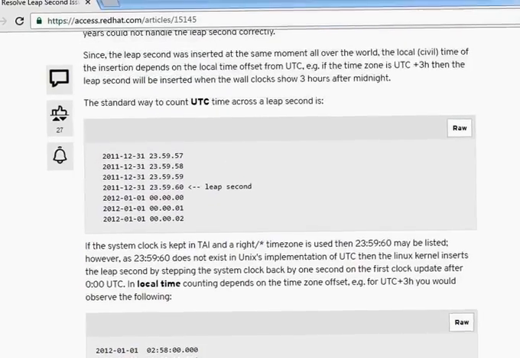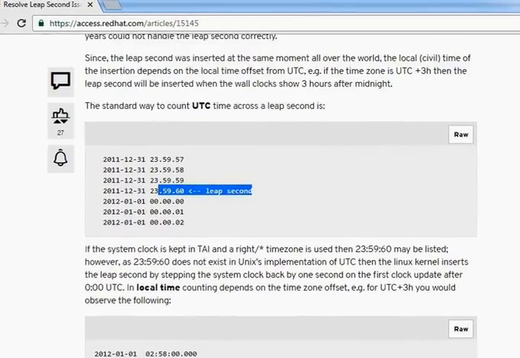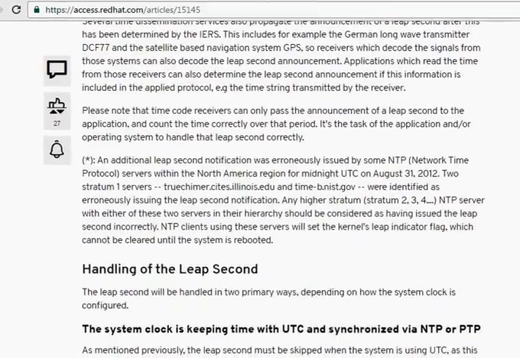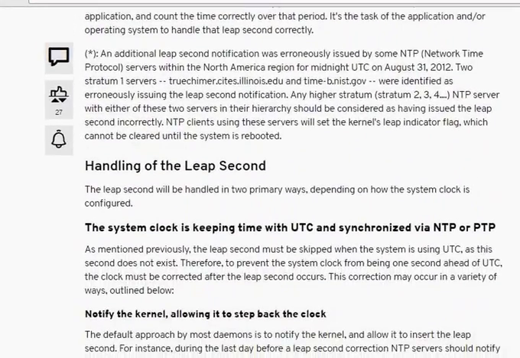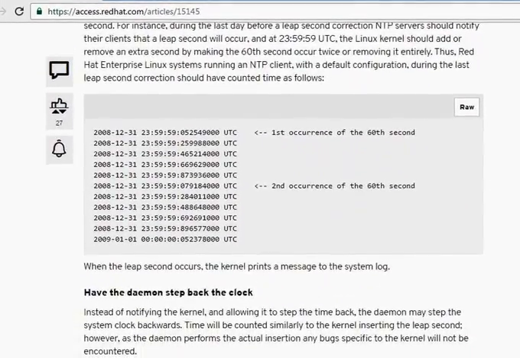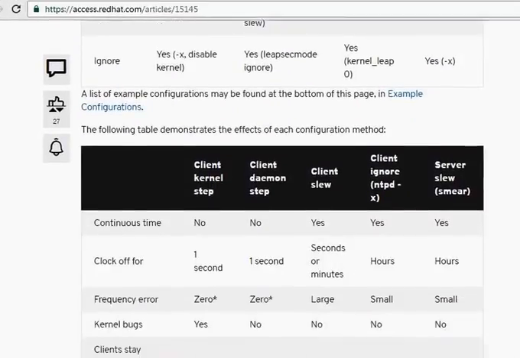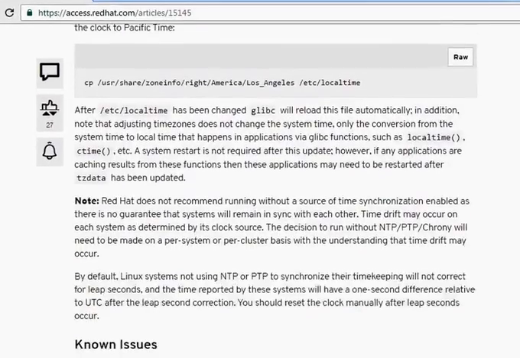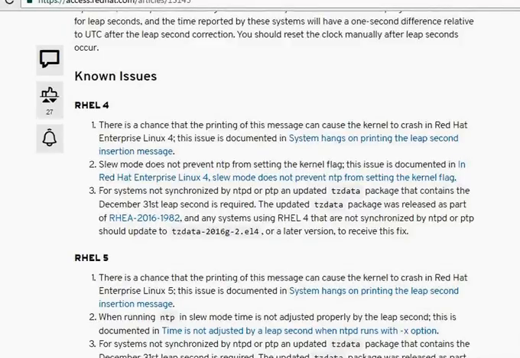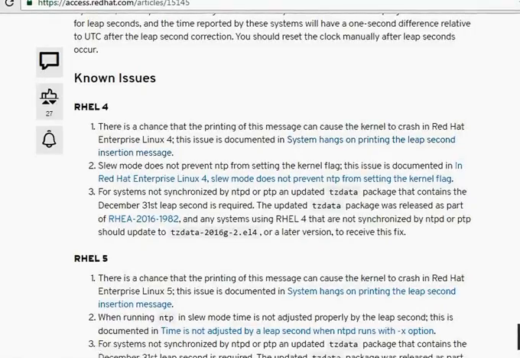Red Hat explained it very well, and this is the leap second. After 59, 60 is happening, whereas 00 should be there. That's one thing. And whether your system is running NTP or chrony client, they both are impacted. Here Red Hat gives detail on when the occurrence happens, how it looks, and a couple of options and supportability notes. Just refer to this link, it's a very useful link, friends. And there are a couple of non-issues also. That's a bit important. If you are not taking action and the leap second issue happens, that may crash your system.